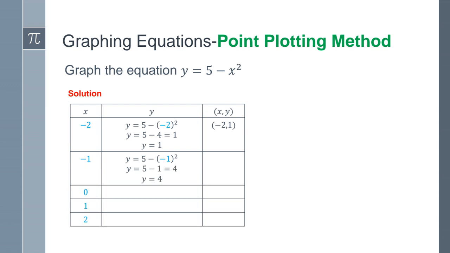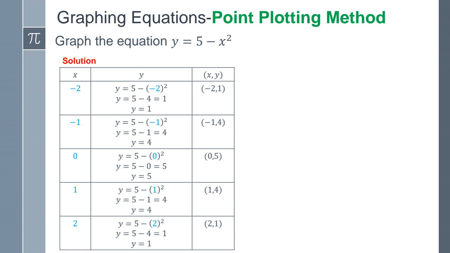So my y value is 4. Again, my ordered pair is negative 1, 4. Let's use x equal to 0. So 0 squared is 0. 5 minus 0 is 5. So y equals 5. So my ordered pair is 0, 5.